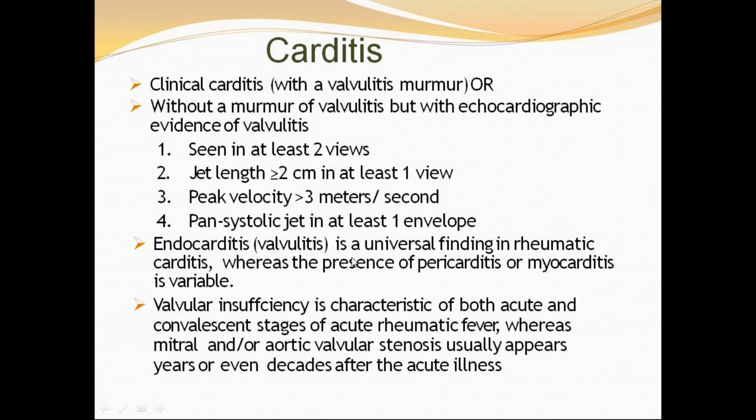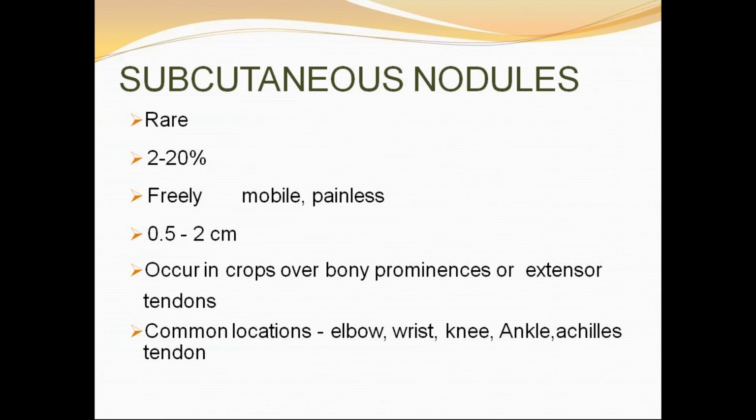Endocarditis is almost a universal finding in rheumatic carditis, whereas the presence of pericarditis or myocarditis is variable. Valvular insufficiency is characteristic of both acute and convalescent stages of acute rheumatic fever, whereas mitral and aortic valve stenosis usually appear years or even decades after the acute illness. Already we discussed polyarthritis. Next one is your subcutaneous nodules. It is usually rare, less than 1% with acute rheumatic fever, maximum of 2 to 20%.